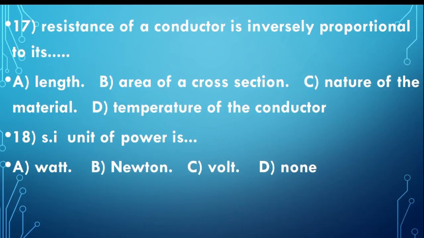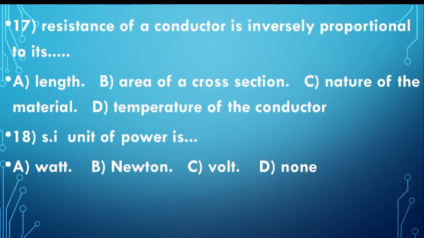The next question: resistance of a conductor is inversely proportional to its length, area of cross section, nature of the material, or temperature of the conductor.